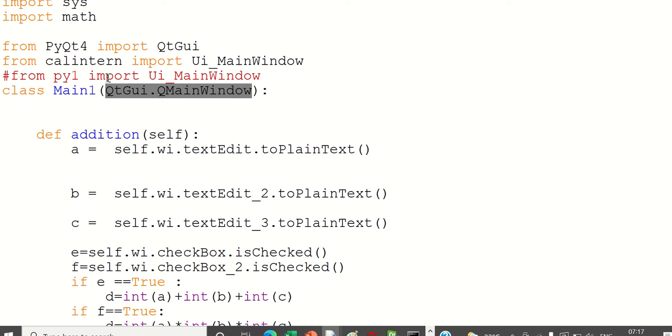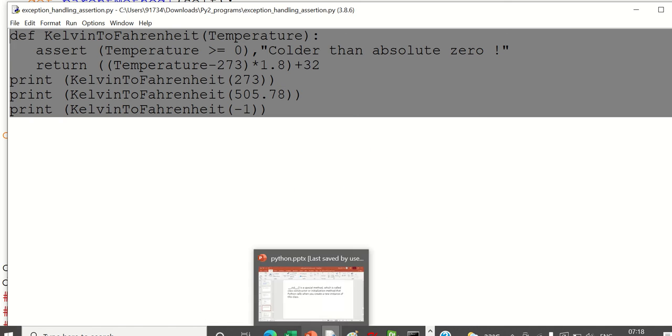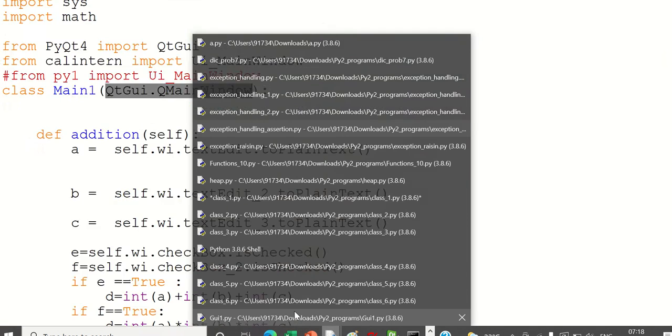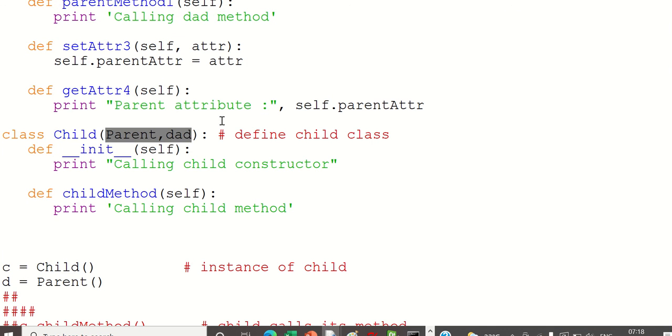So this is how we are inheriting. Once you inherit, the object of this class can access the contents. That is how we are inheriting. So this is called inheritance. I will also share this code.